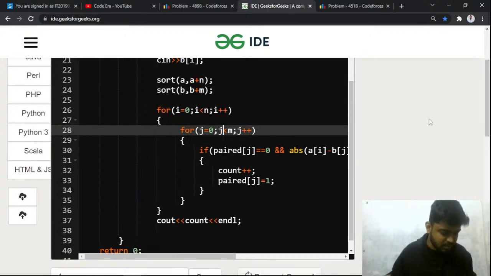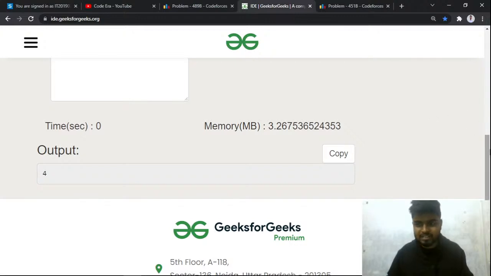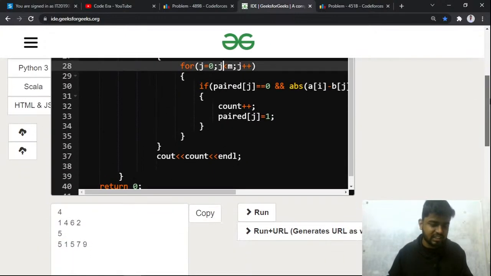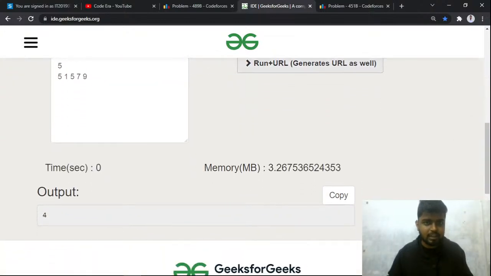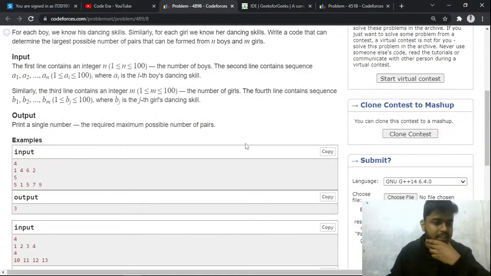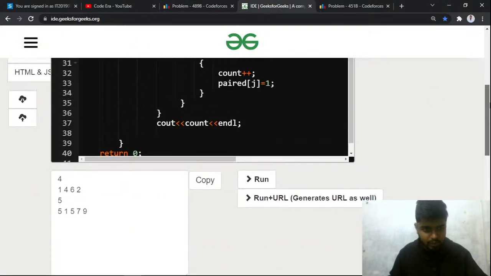Space complexity will be, if I'm using a visited array, then the space complexity is order of m. So you can see that I am getting 4 for this, but I should be getting 3 for this. Have I made some basic mistake here somewhere? Just let me think of it.